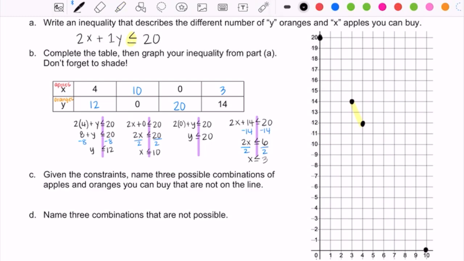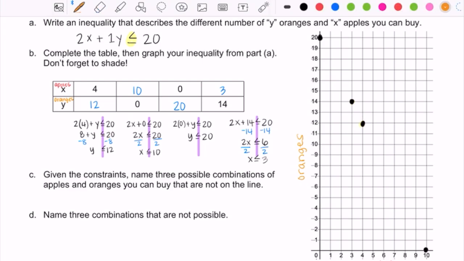On our graph, our x-axis represents x, so this is the number of apples that we're buying. And then our y-axis represents oranges, and so on this side, this is the number of oranges that we're buying. And so it looks like, if you go back to that part that I highlighted in yellow, for every one more apple that you buy, you have $2 less to buy oranges, so you can buy 2 less oranges.